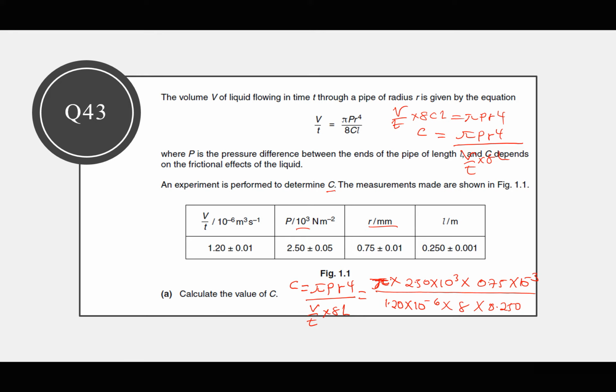So pi multiplied by 2.5 exponent 3, multiplied by 0.75 exponent negative 3, divided by, open brackets, 8 times 0.25 and 1.2 exponent negative 6.